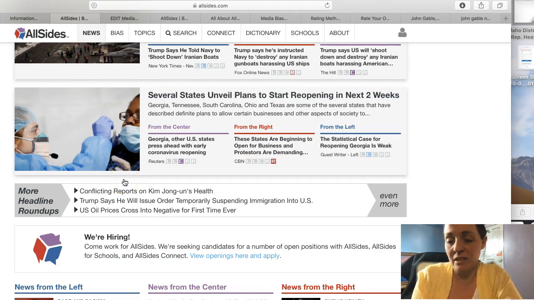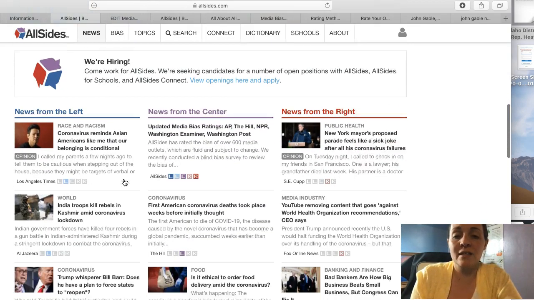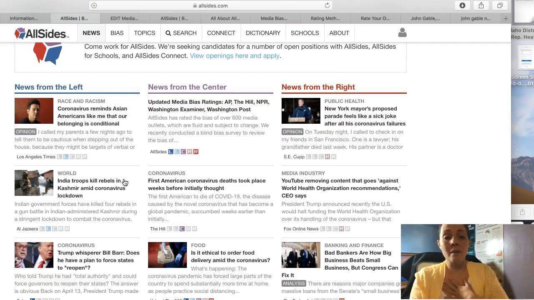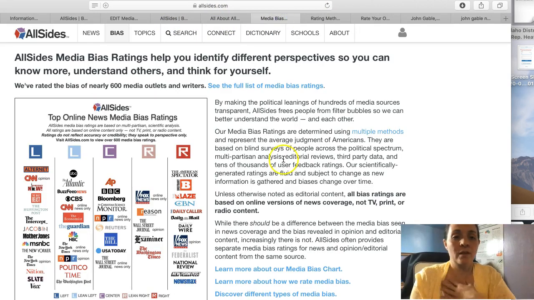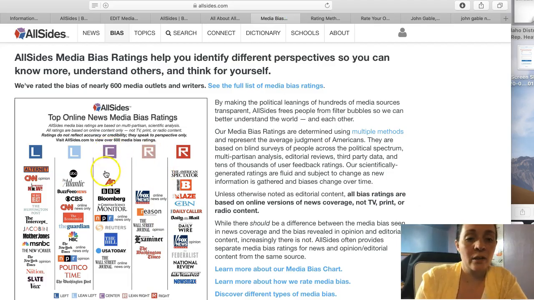And there's other sites that do this. Seek them out. Look for them. It's a great way. That way you're not necessarily getting one side or the other. My perspective is to actually go to these type of charts and look at them. So on our chart on my information literacy guide, it lists these in a very similar order. Reuters is up towards the top with AP. But these are some of the ones. They rate The Hill a little bit to the right, Wall Street Journal a little bit to the right. So they have a slightly different perspective.